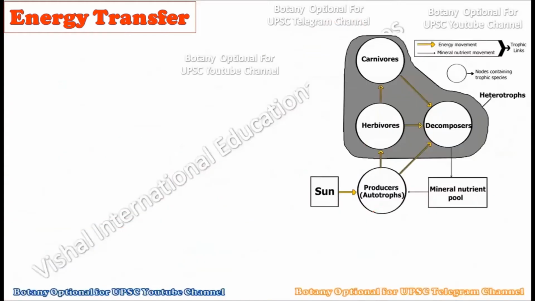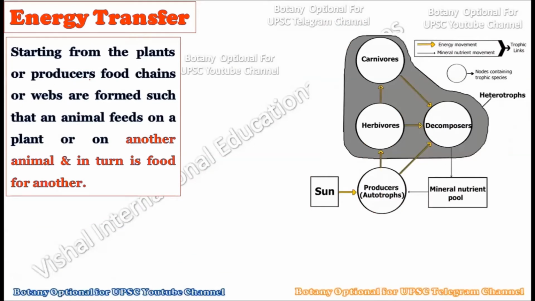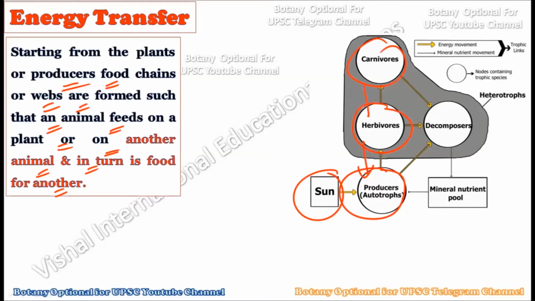Now consider the starting point of the food chains or webs formed by producers: an animal feeds on the plants or on another animal for food purposes. Basically, the energy goes from the sun to the plants, that is the producers, and from the producers to the herbivores, which consume the plants, and then the carnivores consume these herbivores, and hence the energy gets transferred.